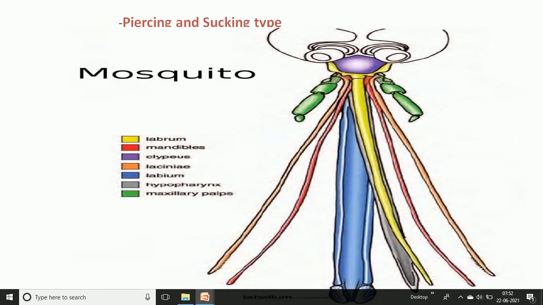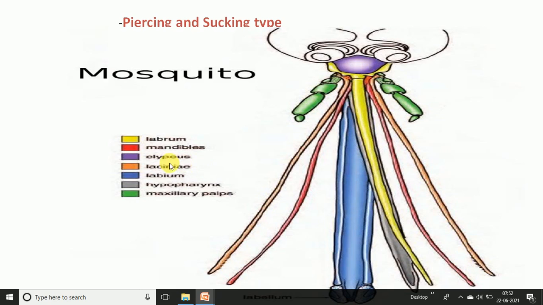We can see the schematic diagram. The yellow part is the labrum, extended to form a long needle-like structure. The mandibles are modified. In the previous typical slide there was a denticulate mandible, but here the mandibles are bifurcated and form a long needle-like or stylet-like portion.